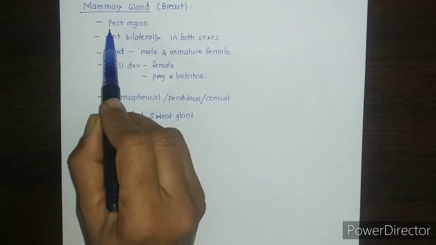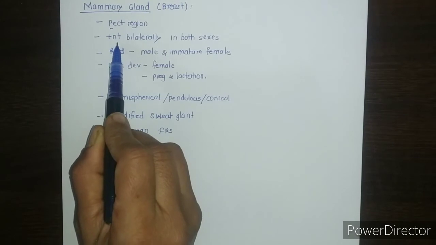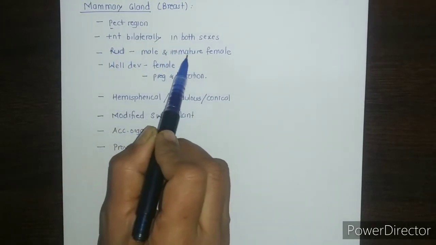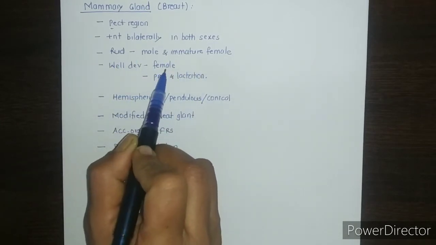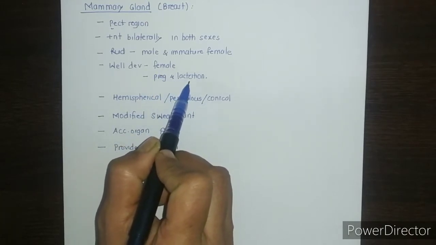It is the most important structure present in the pectoral region, present bilaterally in both the sexes, but remains rudimentary in male and immature female, well developed in female after puberty, and more developed during pregnancy and lactation.